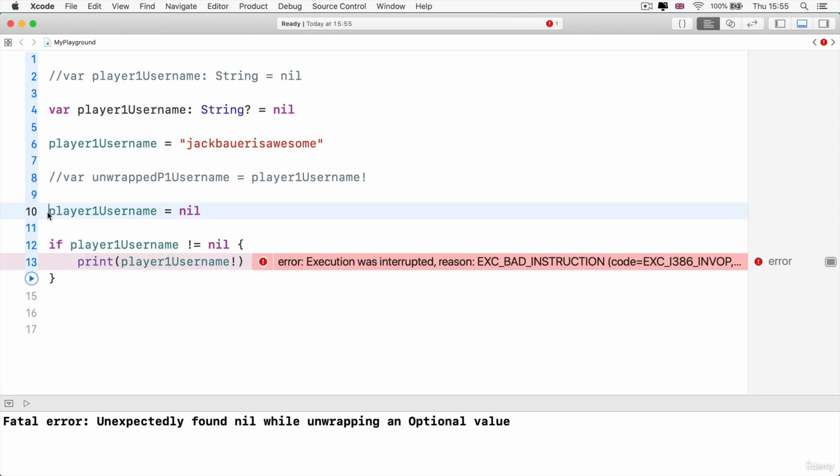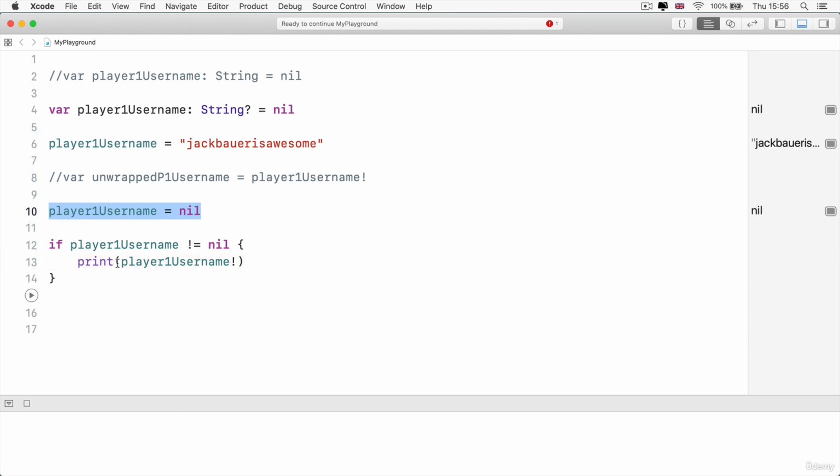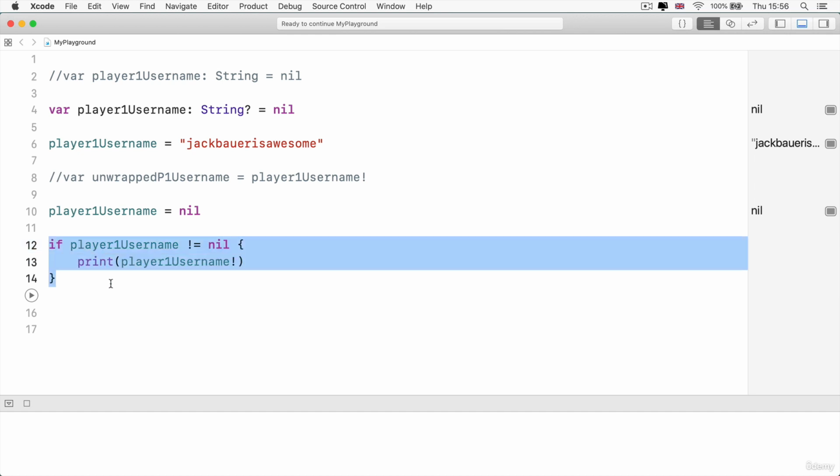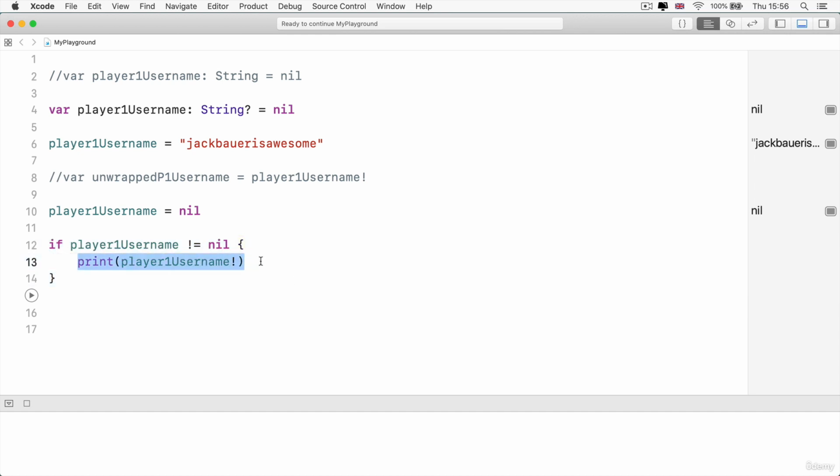Because now, even though player1 username is equal to nil, our app is no longer going to crash because it's going to bypass the line that would cause an issue. Because this is not true, player1 is in fact equal to nil, then we're going to skip the line and we're not going to crash our app by using a piece of data that's nil.